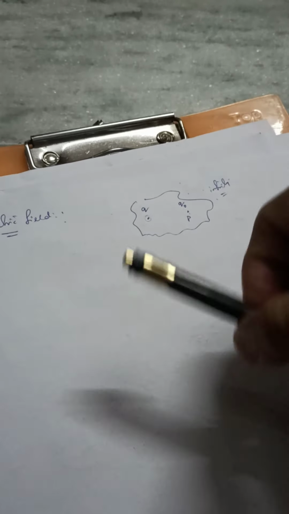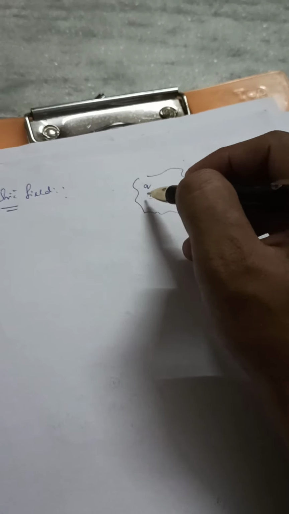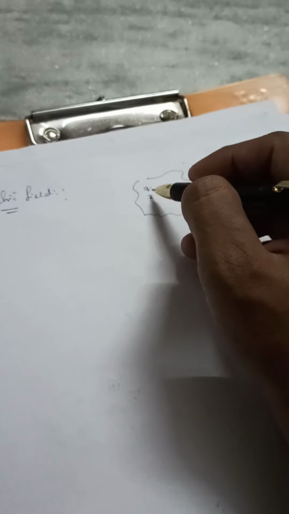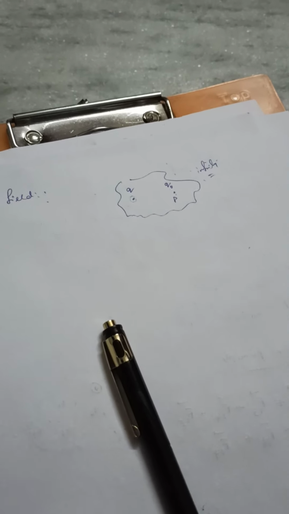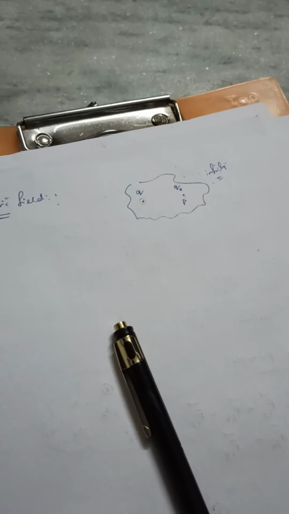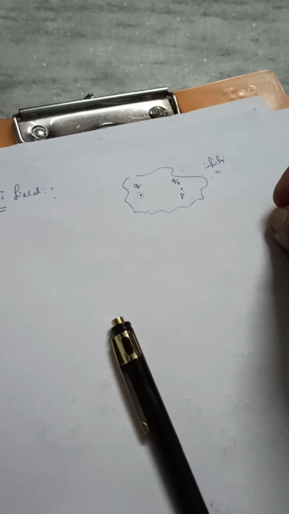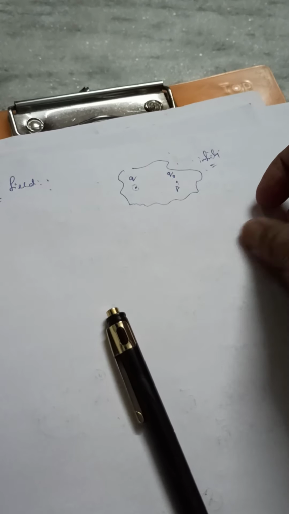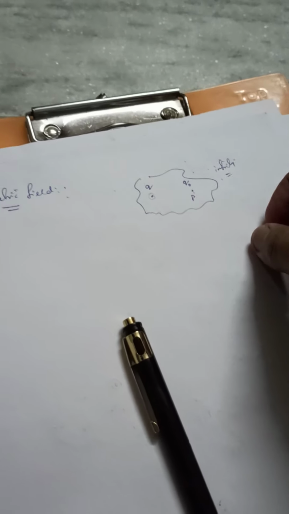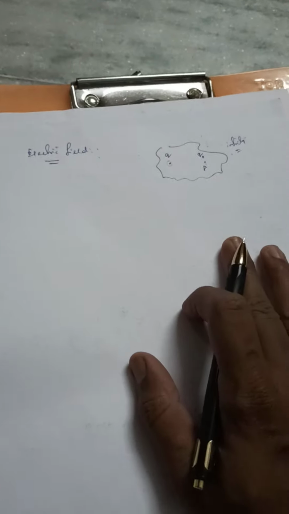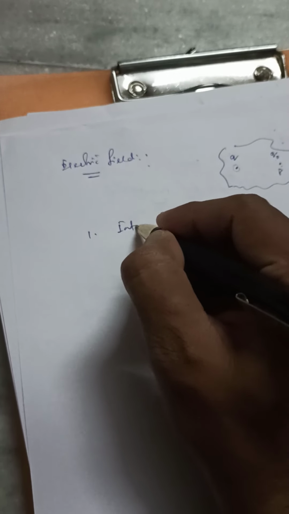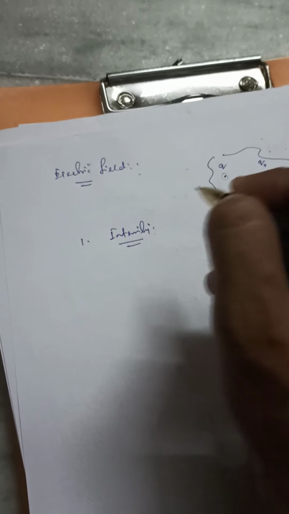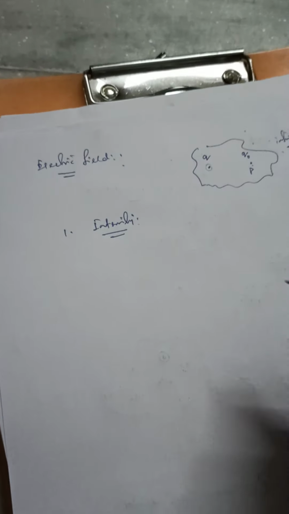Okay, now suppose there is a field created due to the charge small q. This information is not sufficient to understand the field properly. We need some other parameters to understand the details of that field, the property of that field, the magnitude of that field, the strength of that field. To understand those parameters properly, we need to define the first parameter, which is called intensity. It is called intensity of the field, or field intensity.